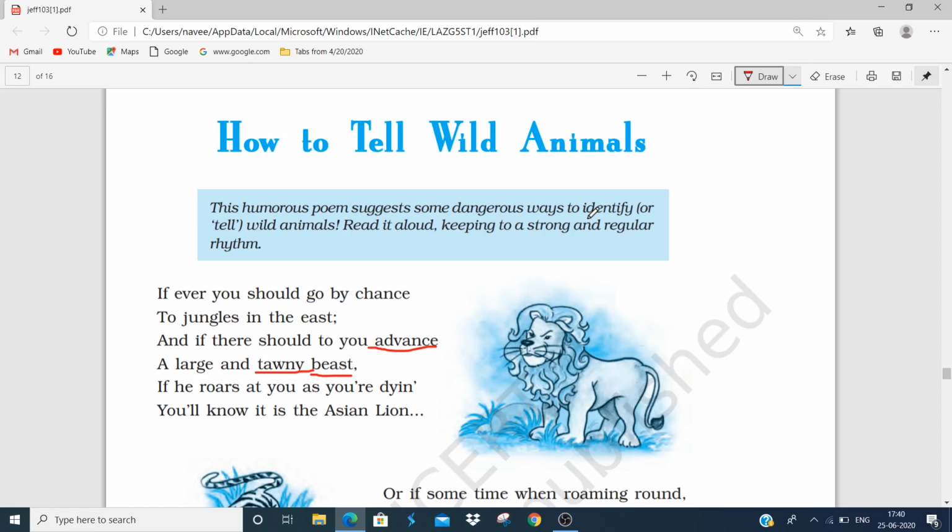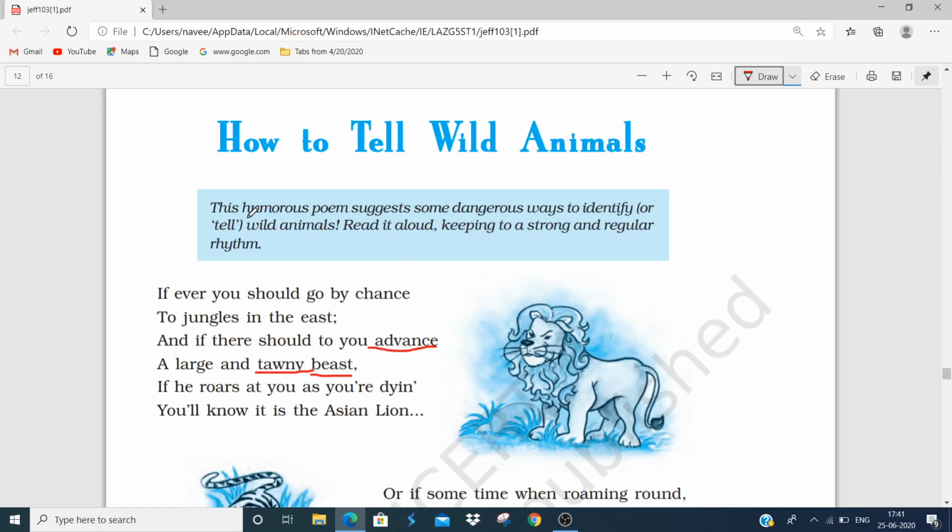This poem is very humorous and it suggests some dangerous ways to identify wild animals. In this poem, the poet has explained the characteristics of various wild animals in a very funny way. She has used language in a way that it generates humor. Humor means the things that are making us laugh.